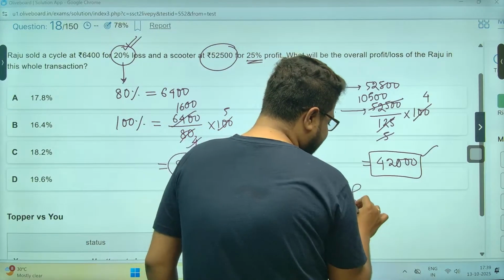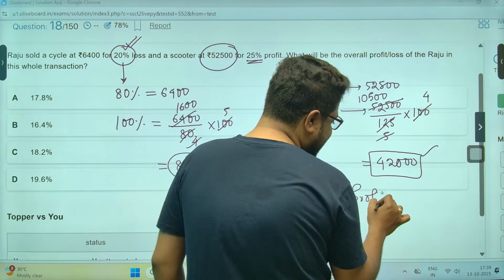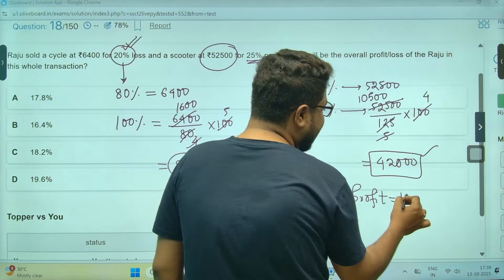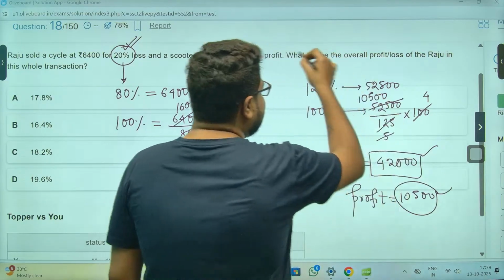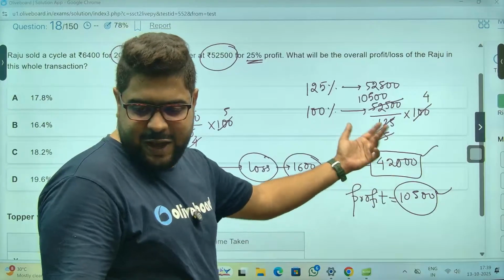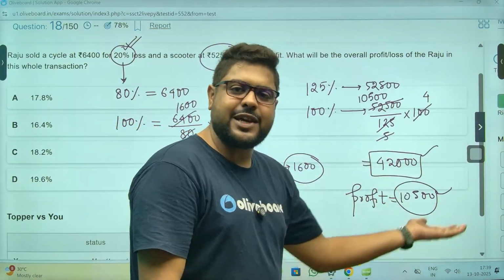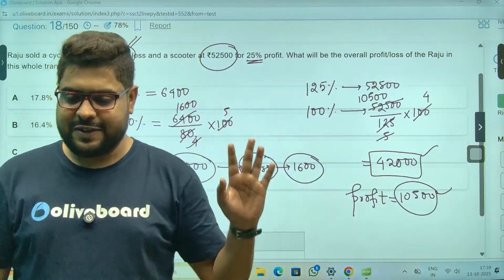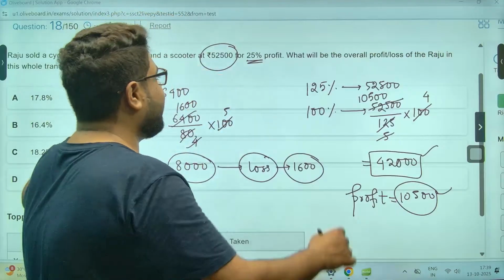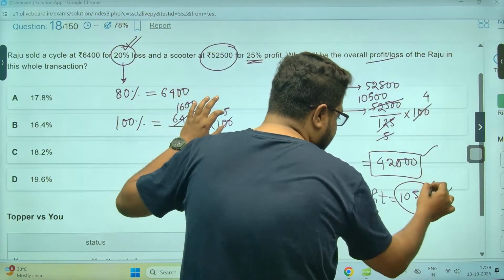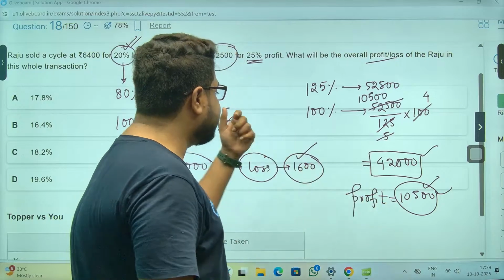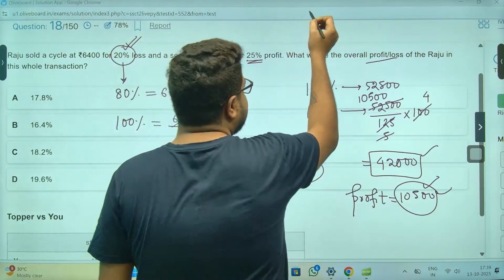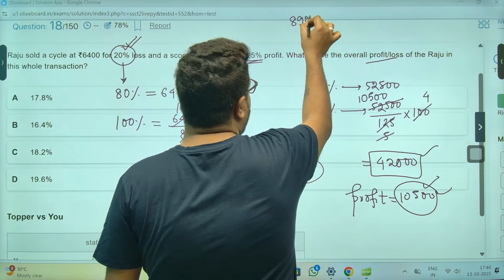Again, not the whole thing. So profit here, how much profit, sir? Profit is nothing but 10,500, I guess, right? 25%, 1/4 of this. So half is 21,000, half of that is 10,500. Now, overall profit or loss, sir. This is profit, this is loss. 10,500 minus 1,600 means 8,900 overall profit.